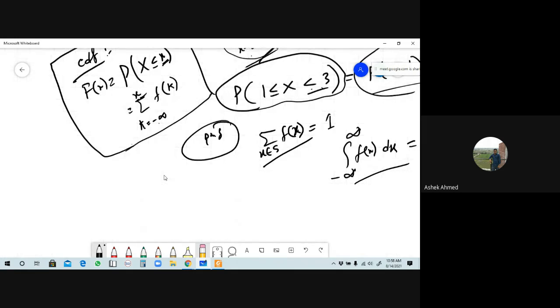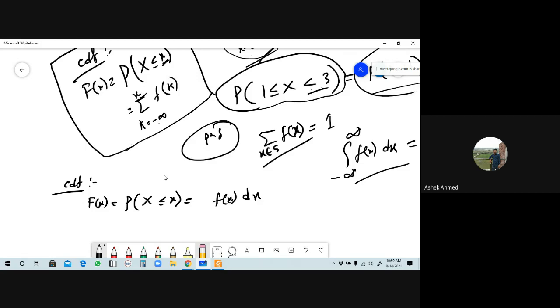But now I will discuss continuous type random variable. In the continuous type random variable, the CDF will be capital F of x. This value will be the probability of capital X less than or equal to small x. But since we have to integrate here, for the discrete random variable we used summation. In the continuous random variable we have to integrate the PDF, that means the probability density function, with respect to x. This is a function of x. You can say this is another variable.